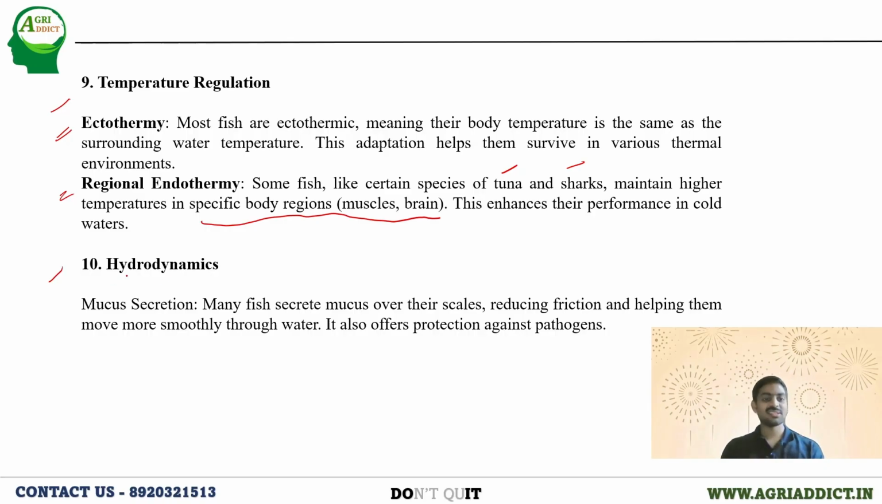Next important adaptation is hydrodynamics. What actually is hydrodynamics? The fishes secrete mucus. This mucus prevents the entry of pathogens, and it reduces the friction and helps them move more smoothly through the water. This is hydrodynamics. The mucus secreted by the fish helps to reduce the friction and move easily and faster in the water. This is how hydrodynamics helps the fishes.